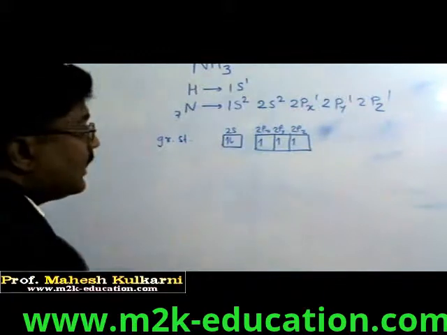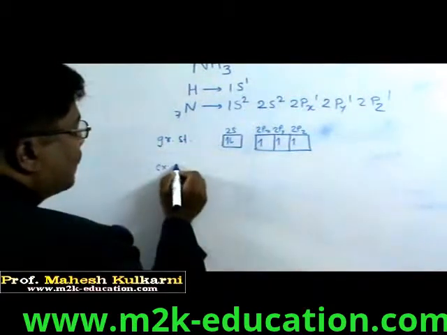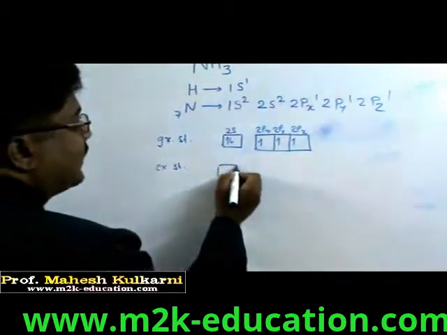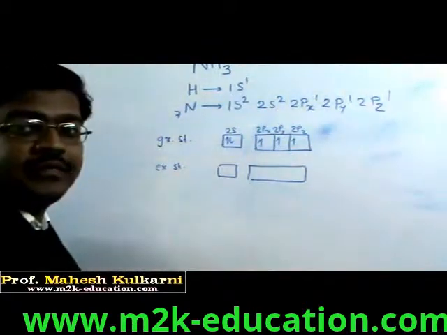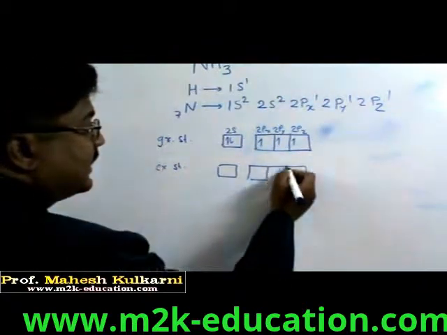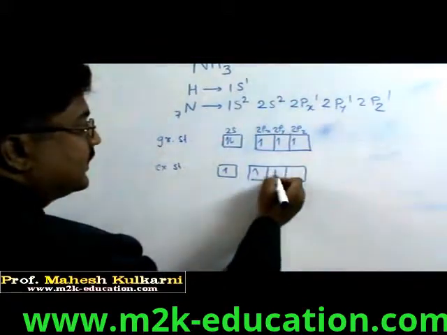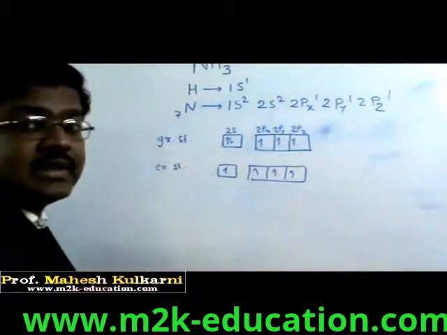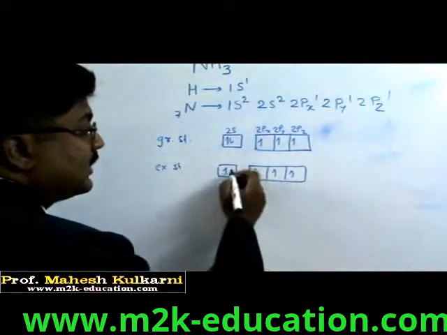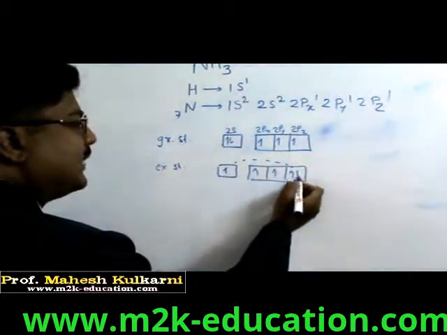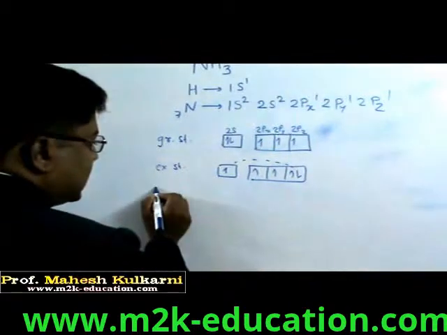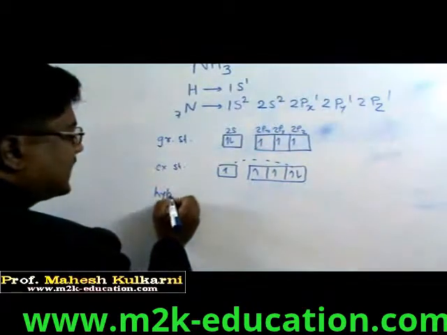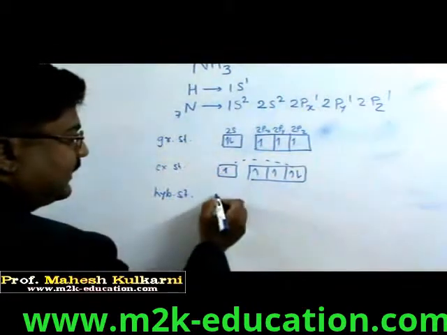Now in excited state, what we can do, that we have to excite electron, but there is no vacant orbital here in order to excite electron, because all orbitals are complete having one electron. So just show that one electron goes here, but that will make no sense. And then the important state, that is hybrid state.